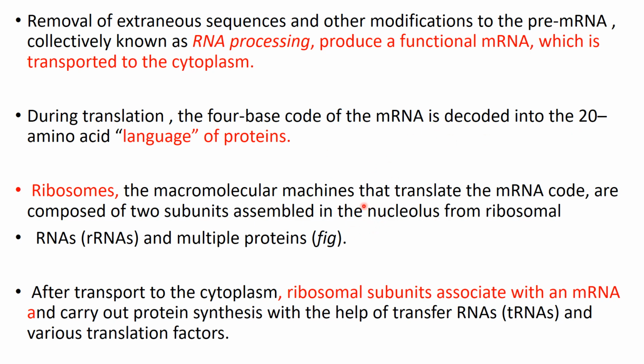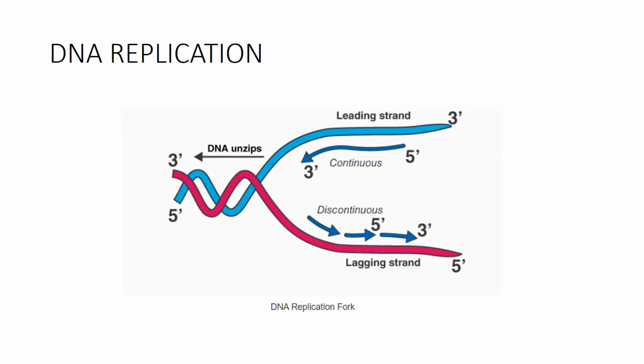Now, the entire process of protein synthesis occurs on ribosomes. We all know the function of ribosome is synthesis of protein. Ribosomes are made up of rRNAs and multiple proteins. After transport to the cytoplasm, the ribosomal subunits, the smaller and the larger subunit, associate with messenger RNA. And then they further, with the help of tRNAs and rRNAs, synthesize. That is a detailed chapter that will be done later.